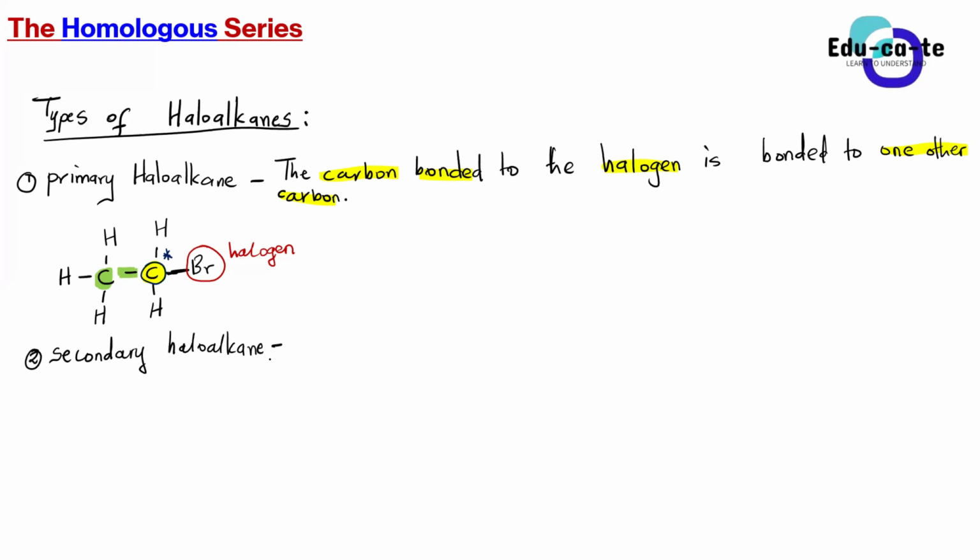Okay, a secondary haloalkane. This is a haloalkane in which the carbon bonded to the halogen is bonded to two other carbons.